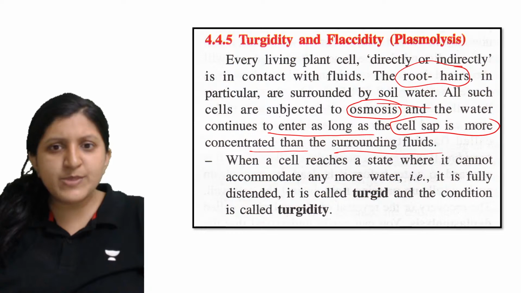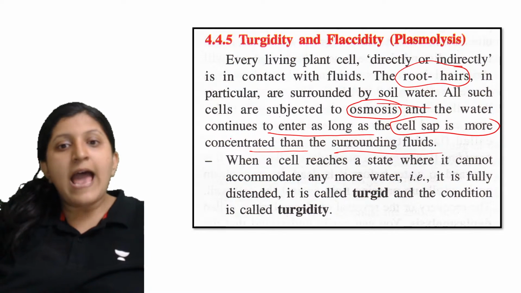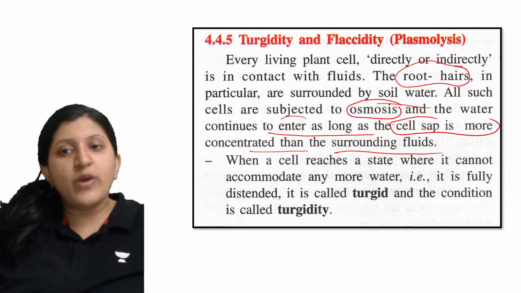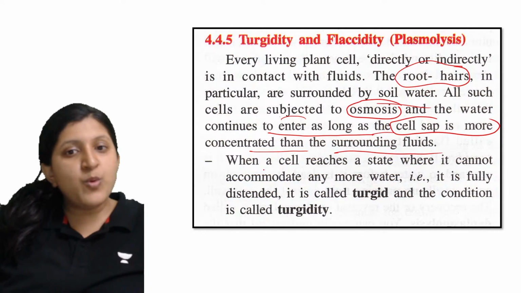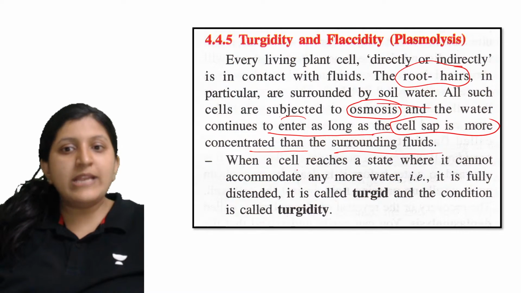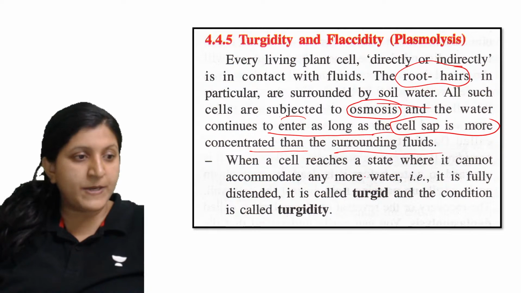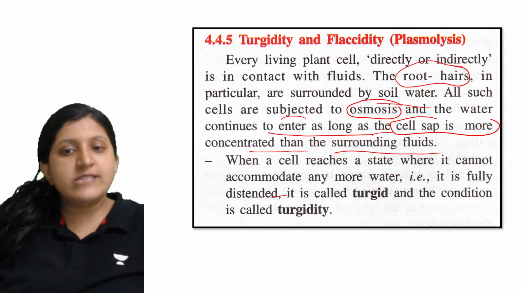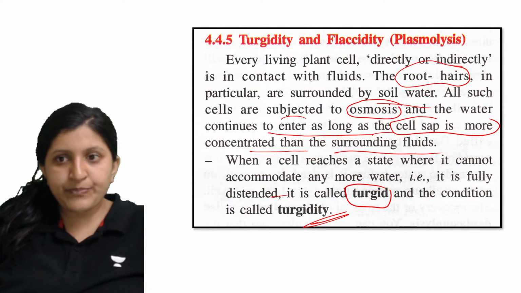Did you guys get this point? So cells are subjected to osmosis, and the water continues to enter as long as the cell sap is more concentrated than the surrounding fluid. When a cell reaches a stage where it cannot accommodate any water, that is, it is fully distended, we call it turgid, and the condition is turgidity.